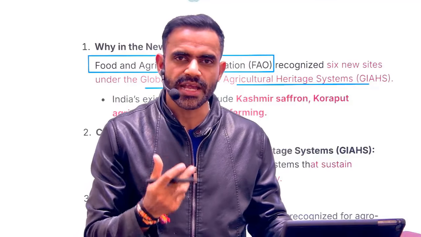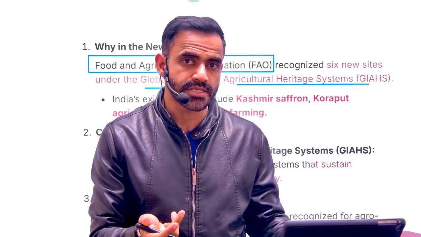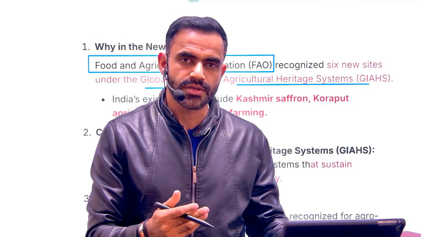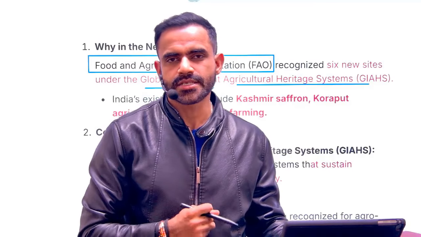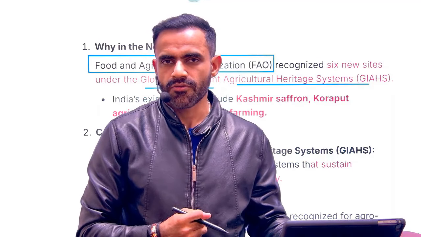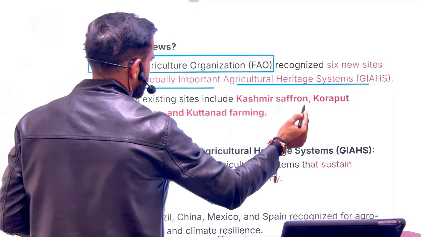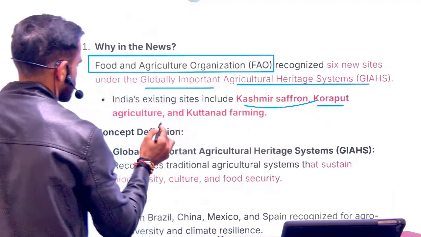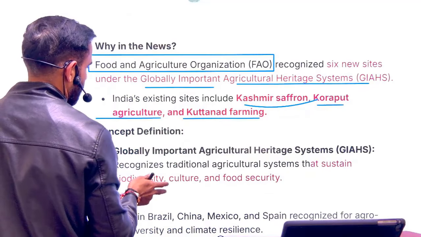They have some kind of unique features, so that's why we are trying to preserve them as a heritage. FAO gives this status to different agricultural practices. From India, there are three important sites: one is Kashmir saffron, second is Koraput in Odisha, and third is Kuttanad farming in Kerala.